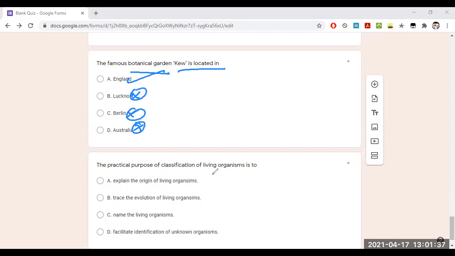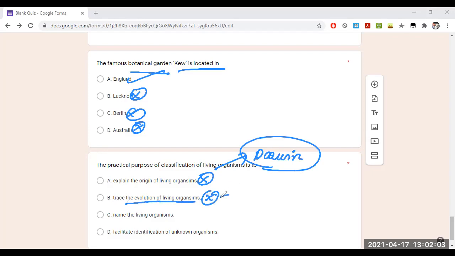The practical purpose of classification of living organisms: it is asking what is the necessity of classification of the organisms. Explain the origin of living organisms. Totally false. For the origin of living organisms, Darwin will come here, that is Darwin's evolutionary concepts, which is not necessary. Trace the evolution of living organisms, wrong. It comes under the phylogenetic classification. Phylogenetic classification is not in our topic.